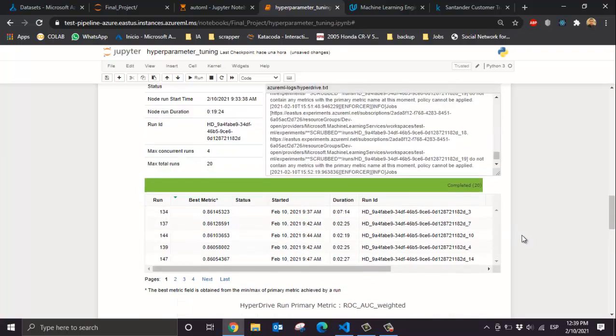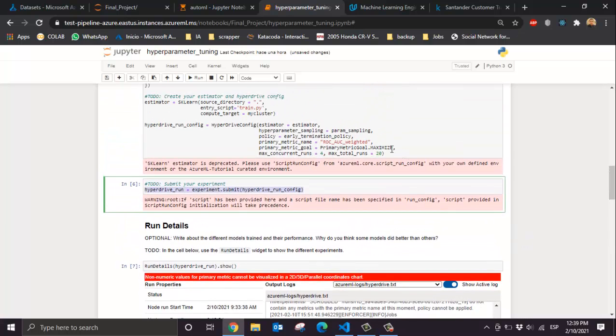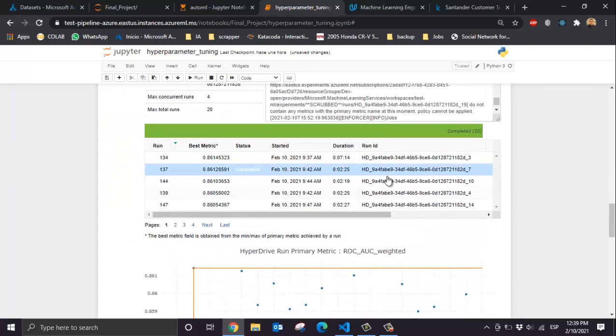With the parameter we have selected, in this case, for an unbalanced dataset, the AUC weighted, that is better than other metrics like accuracy for this kind of dataset.